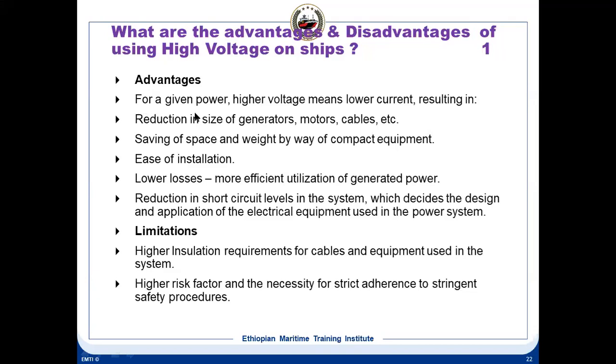Reduction in size of generators, motors, and cables, saving in space, ease of installation, lower losses because of I squared R, reduction in short circuit levels, and the rating of the breakers is reduced. The limitation is insulation.